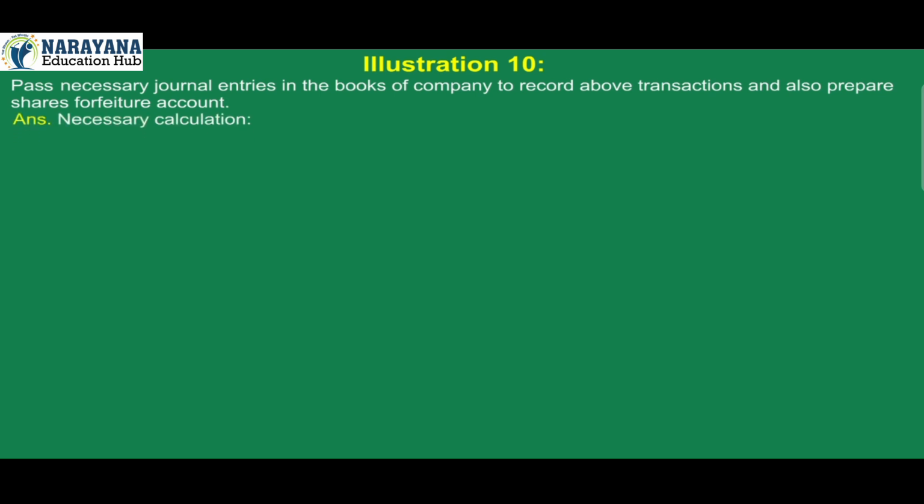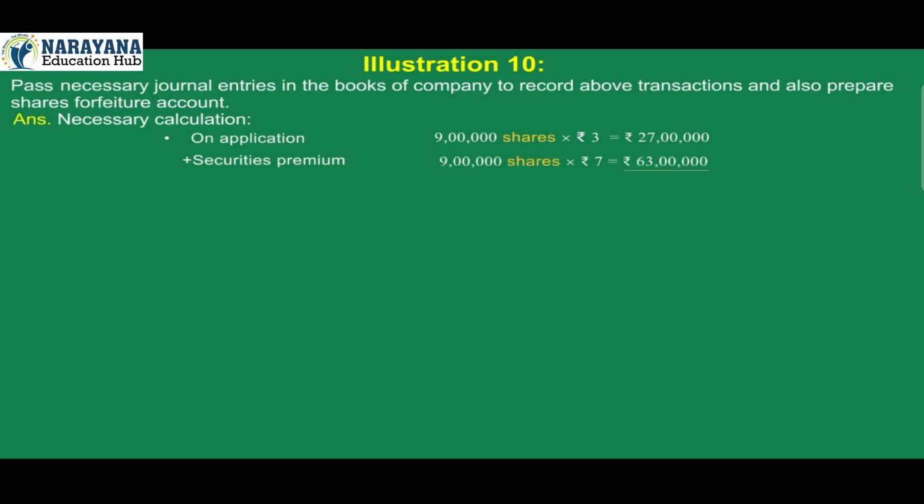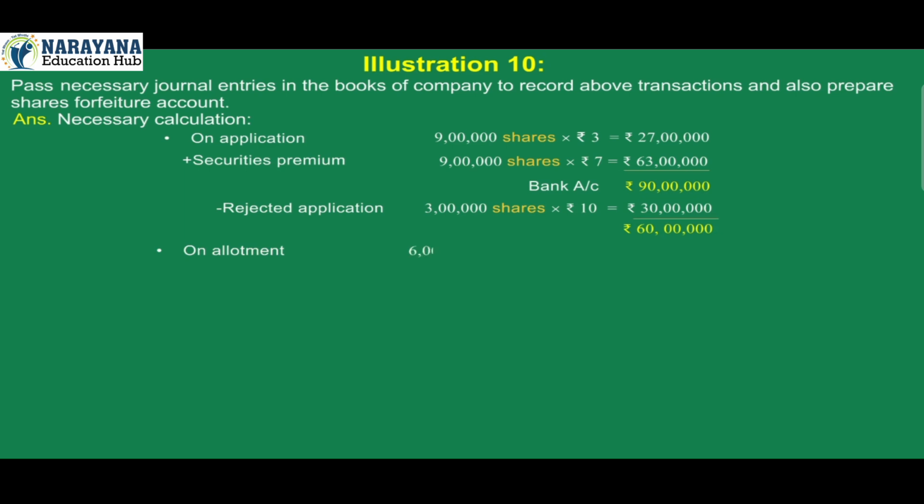Answer. Necessary calculation. On application, 9 lakh shares into Rs 3 is equal to Rs 27 lakh plus securities premium 9 lakh shares into Rs 7 is equal to Rs 63 lakh. Bank account Rs 90 lakh minus rejected application 3 lakh shares into Rs 10 is equal to Rs 30 lakh, Rs 60 lakh. On allotment, 6 lakh shares into Rs 4 is equal to Rs 24 lakh.